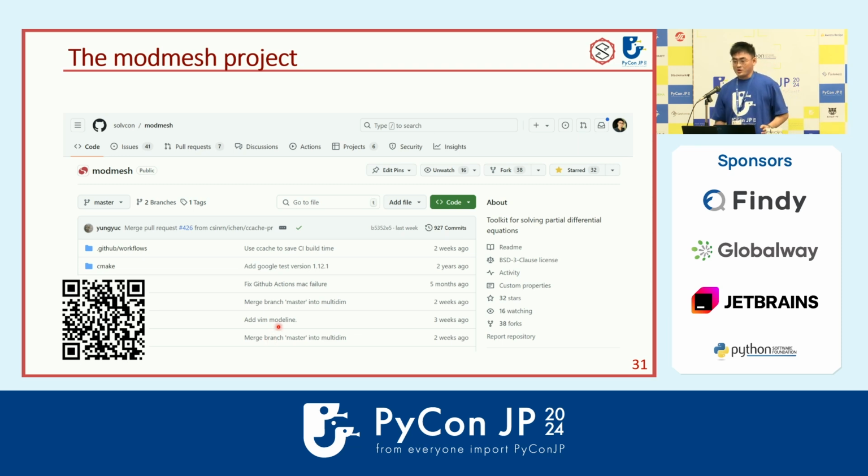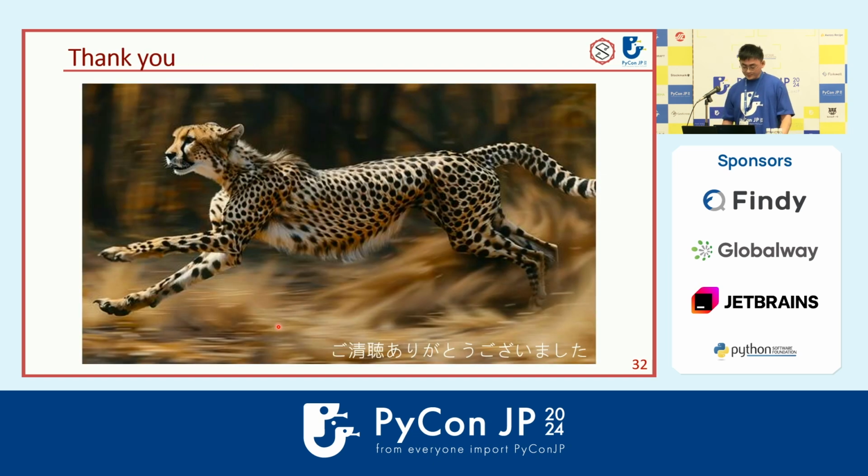And here's our project. It's called ModMesh. It is a toolkit for dealing with partial differential equations. The project is still under development, but if you are interested in our implementation details, you can read the source code in this project. And to sum up, we want to write very fast Python. And to do that, we can use Python to drive C++. And then we can have a very fast, powerful array library. And thank you very much.